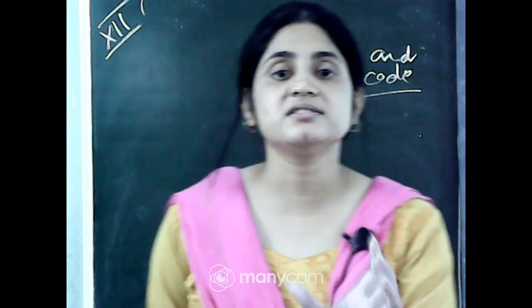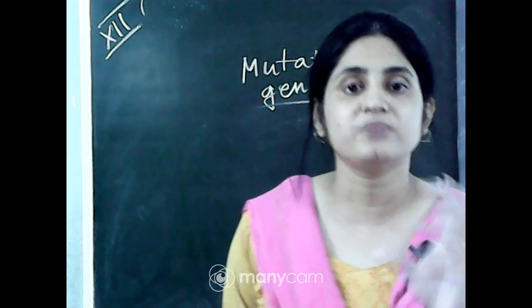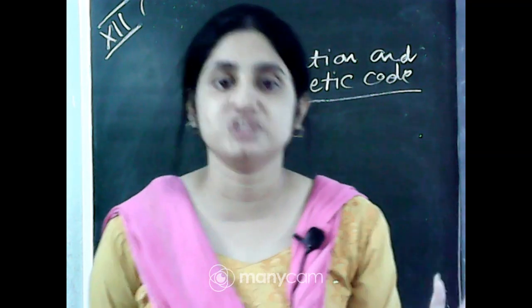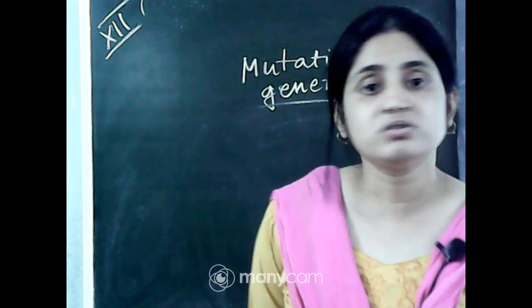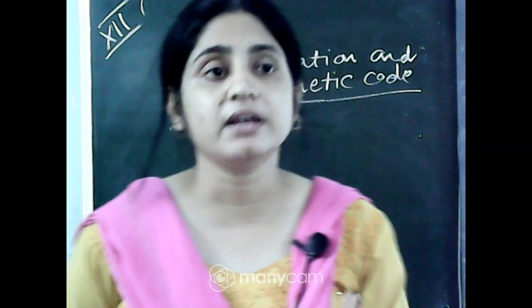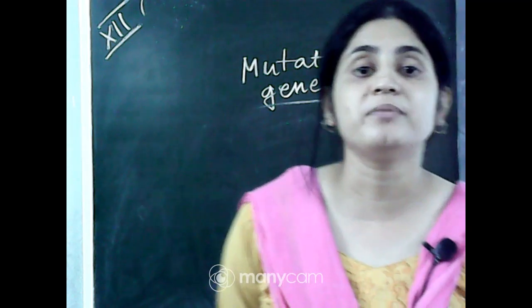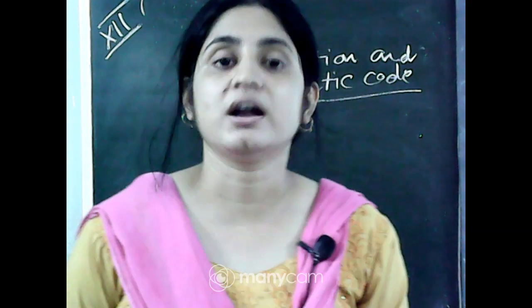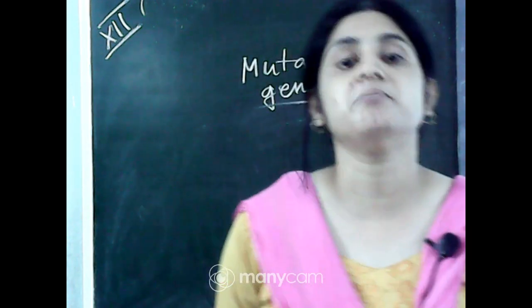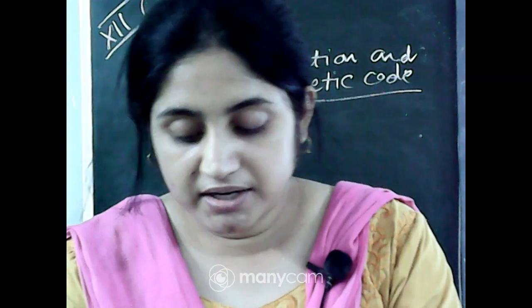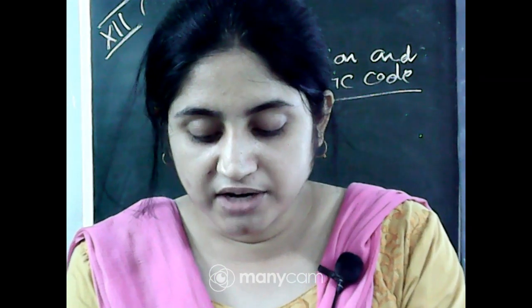You know that a gene is the functional segment of the DNA. Most of the functions of the DNA occur through genes, so the gene is the most important functional segment of the DNA. If any part of the gene is removed from the DNA, there must be a change in the DNA, and this is mutation.